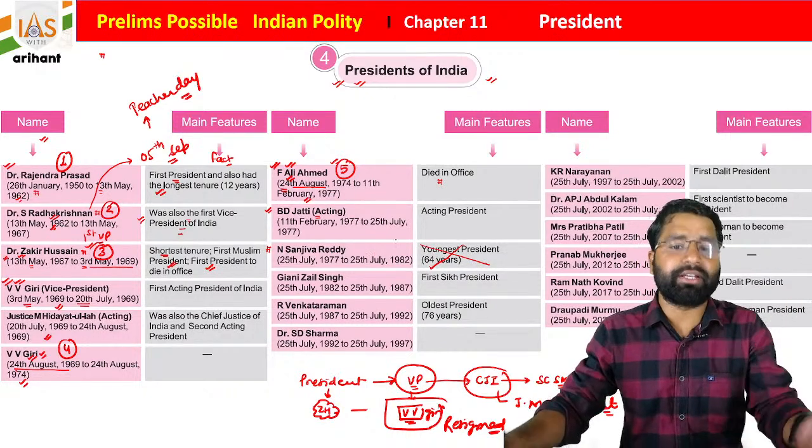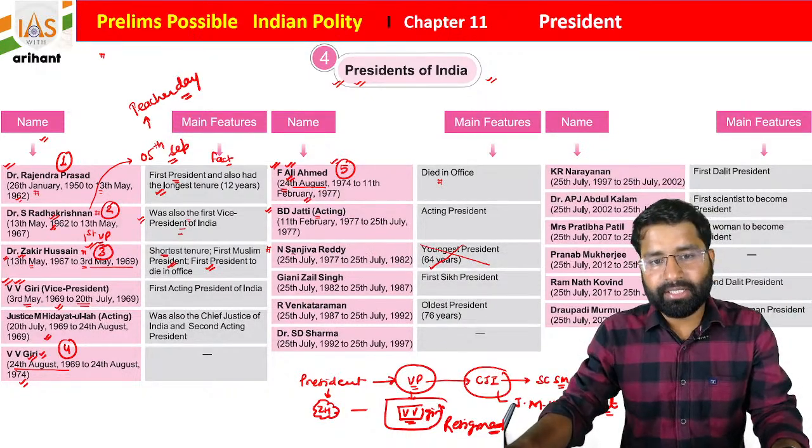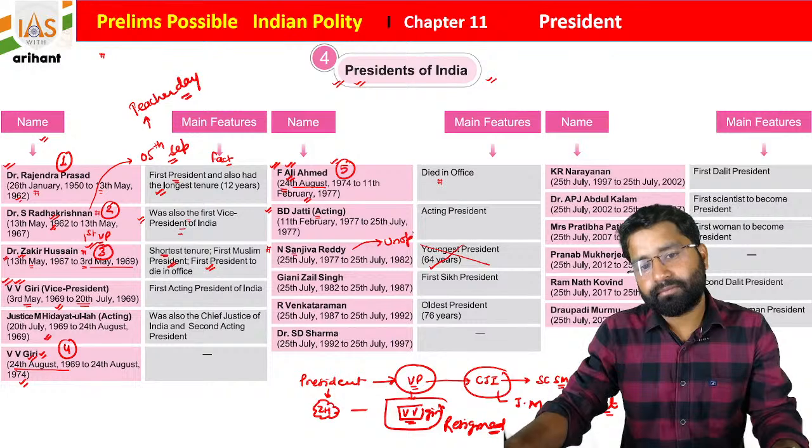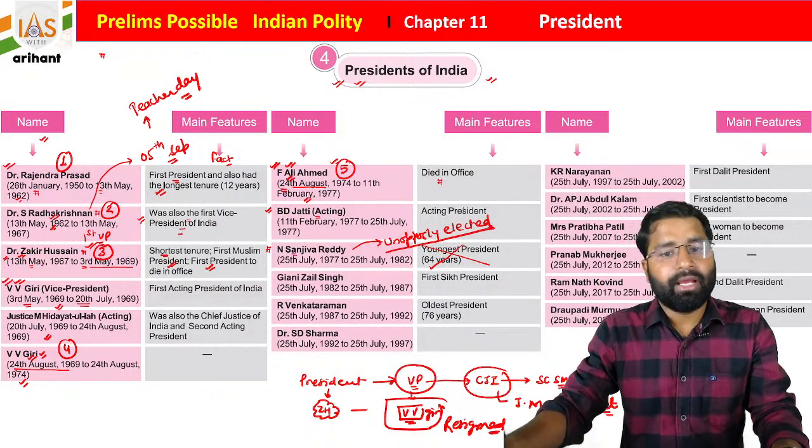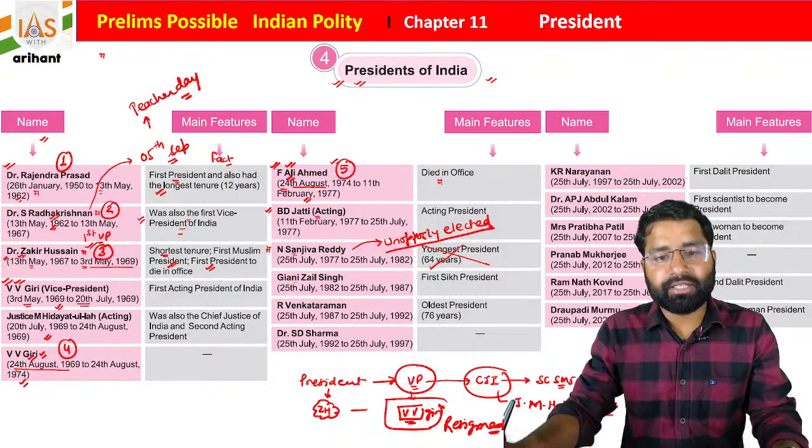Initially he was the youngest president, Neelam Sanjeevan Reddy, but there is one very important fact: he was elected unopposed. Unopposedly elected. Okay, and after that, students, you see Gyani Zail Singh.